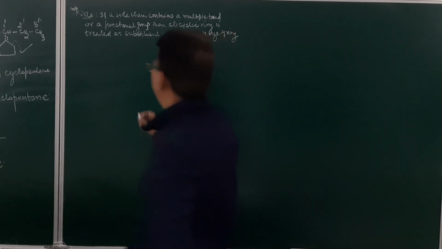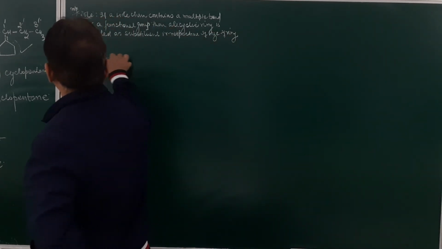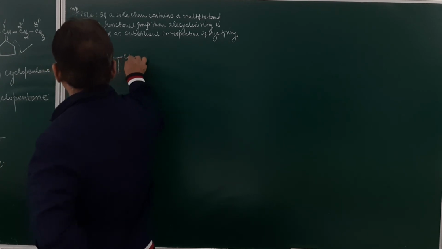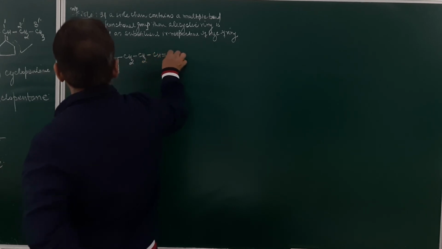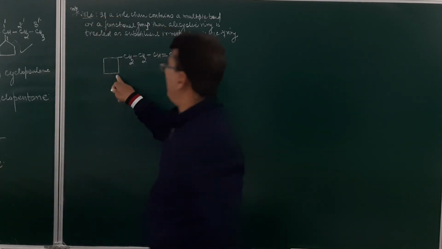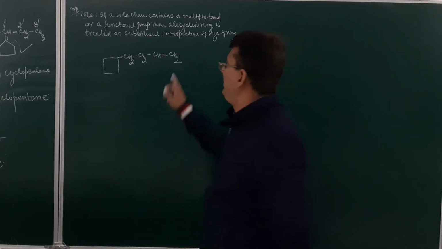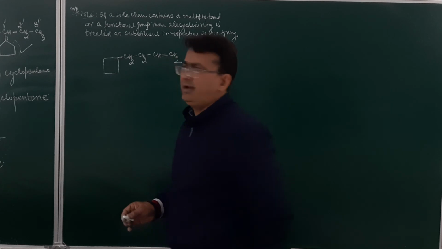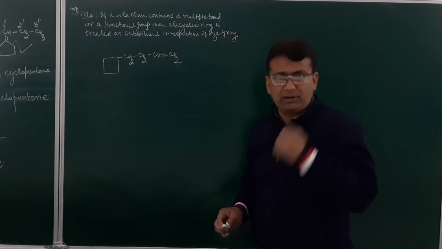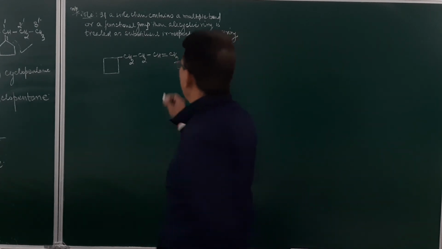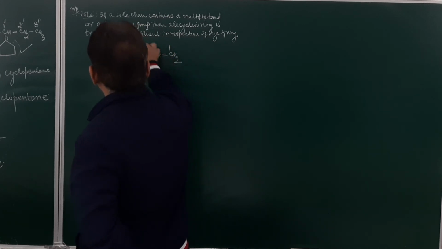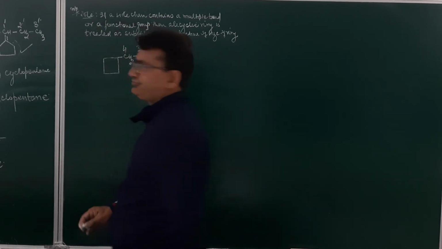What do I mean by this? Suppose we have to give a name to this compound. This is CH2, then CH2 and CH, double bond CH2. Here how many carbons? 4. Here 4. But here it is containing a double bond, so it will be the main chain. Numbering of the chain has to be done in such a manner so that the double bond gets the lowest possible number. So this will be 1, 2, 3 and 4.